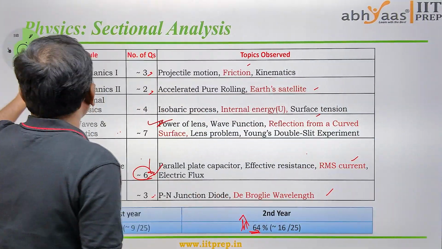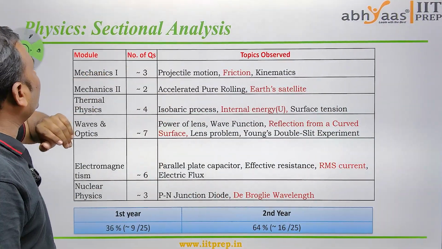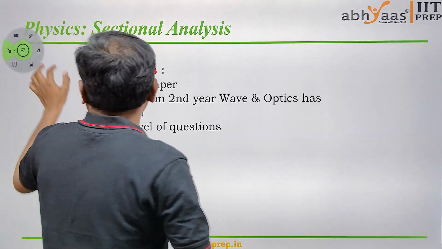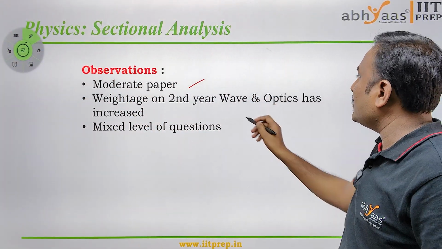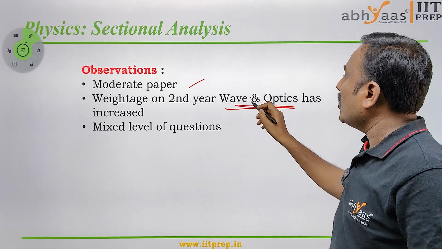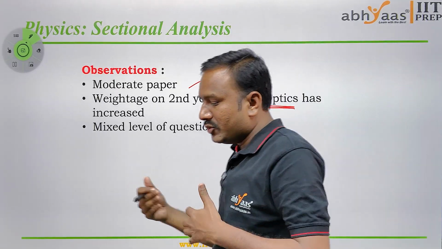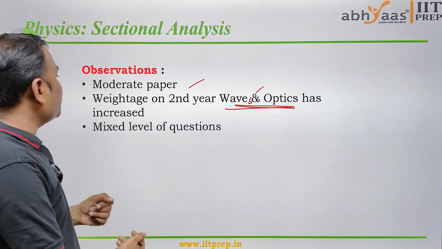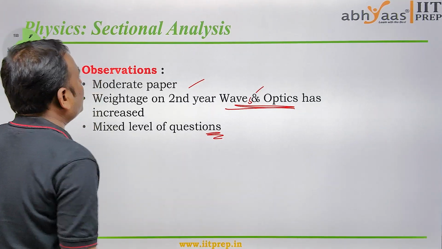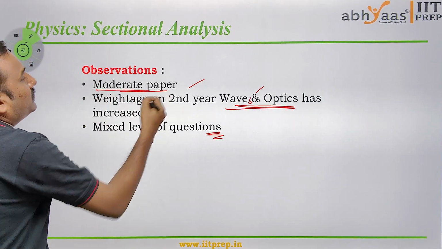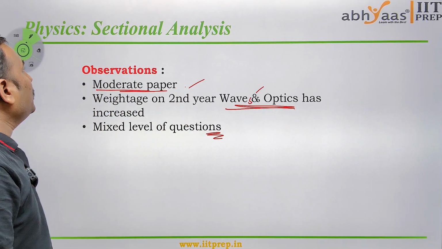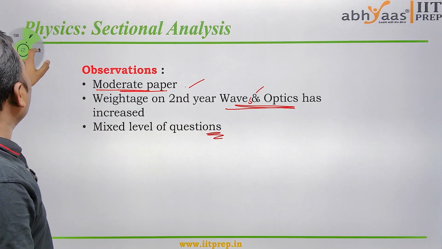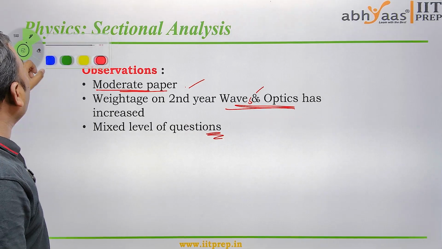Now coming to the overall paper, how the paper is. The paper is moderate, and the second year weightage from waves and optics had a very huge increase, and mixed-level questions have come in this paper. So the final overall paper we can consider as a moderate paper. This is about the physics, and let's get into the chemistry analysis.